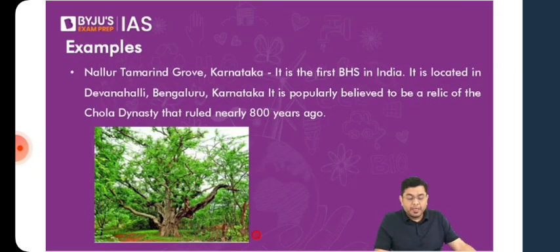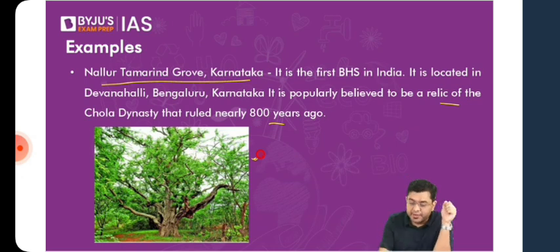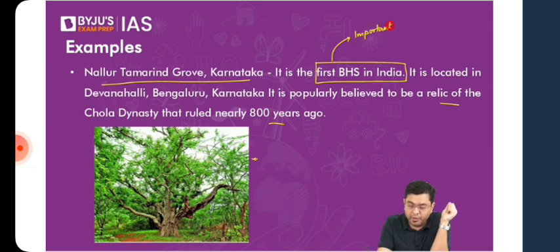For example, you have the Nallur Tamarind Grove in Karnataka. It is situated on the outskirts of Bangalore, in the Devanahalli region. It is popularly believed to be a relic of the Chola dynasty that ruled nearly 800 years ago. In this tamarind grove, you have a large density of trees, and along with that, this is the first biodiversity heritage site of our country. This is something which is important for your prelims again. Important for prelims.